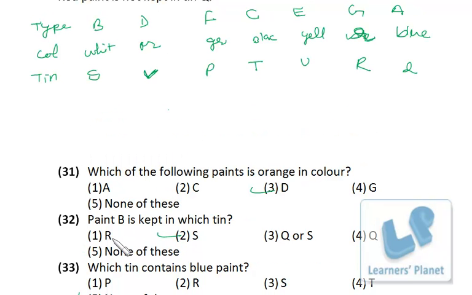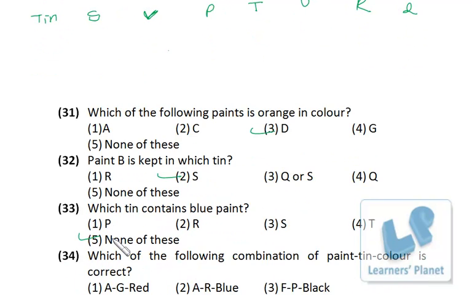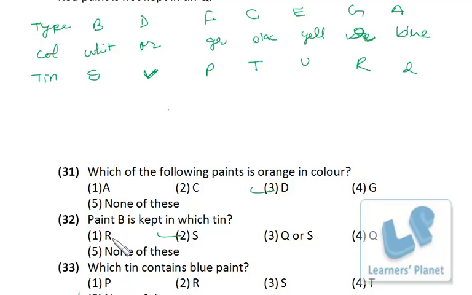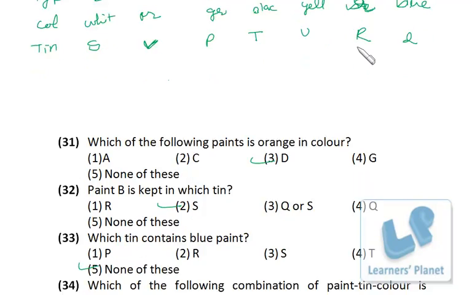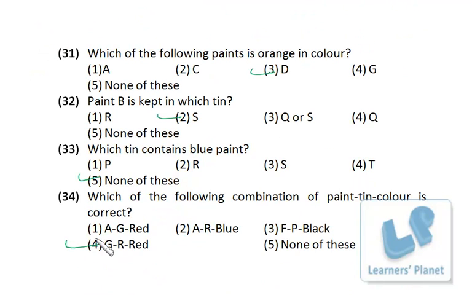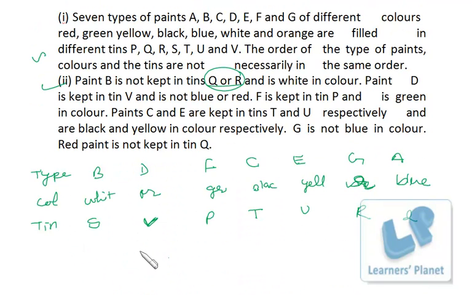AG red, incorrect. AR blue, incorrect. FP black, that's also incorrect. GR red, that's correct. GR and red color, so this is correct, right? It's a matter of just 30 seconds. Once you make the arrangement, the matter is just 30 seconds.